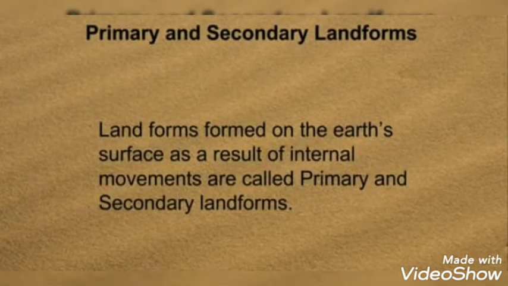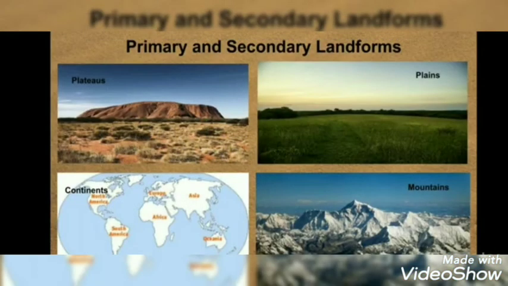Landforms created on the Earth's surface as a result of internal movements are called primary and secondary landforms. Continents, mountains, plateaus, plains, etc. are primary and secondary landforms.